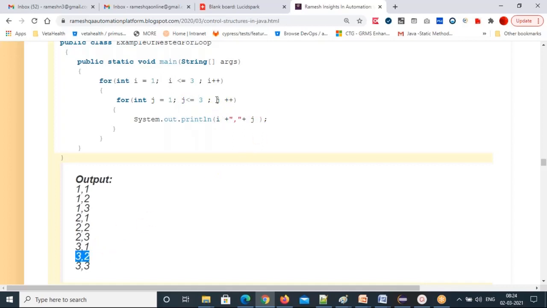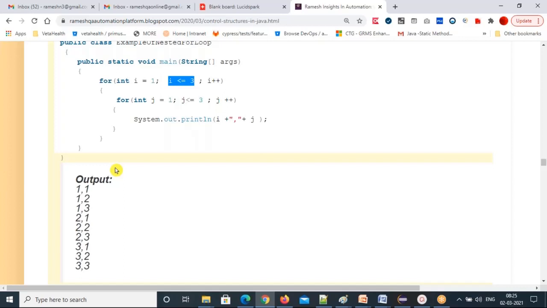Now j value will update. 2 plus 1, 3. So 3 less than or equal to 3, true. Comes inside. I value 3, j value 3. 3 comma 3 will print. Now j value updates to 4. 4 less than or equal to 3, false. False means it will go to the outer for loop. So i value is already 3, plus 1, 4. 4 less than or equal to 3, false. It completely comes out of both for loops. So this is how the inner for loop will be executed.